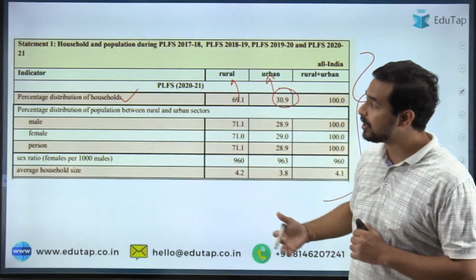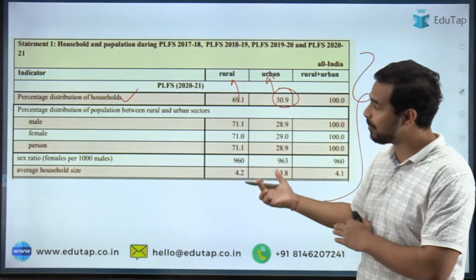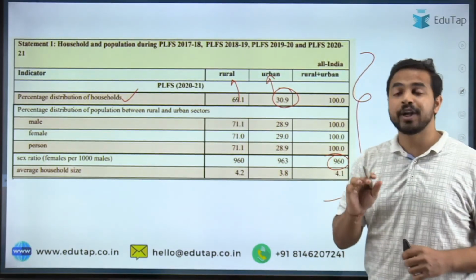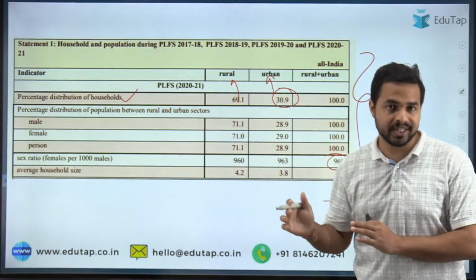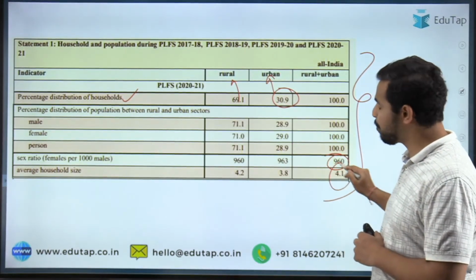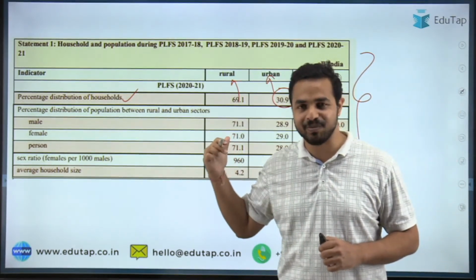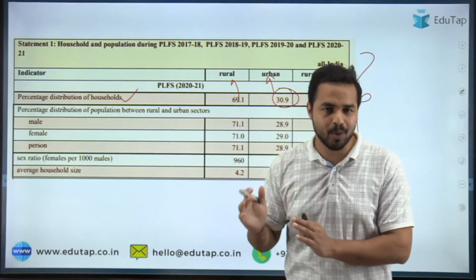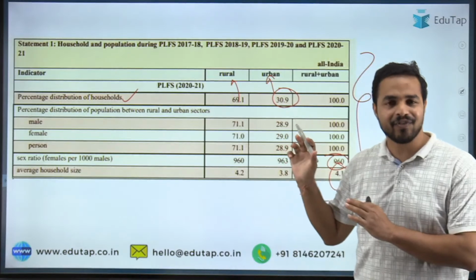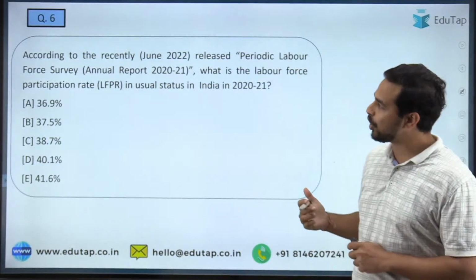The percentage distribution of population between rural and urban areas is also mentioned. The sex ratio was 960. The average household size across India was 4.1. These are the important things you are required to remember from the exam point of view, and everything has been provided in just one single table taken directly from the PLFS document. I hope this is clear. Let's move on to the next question.